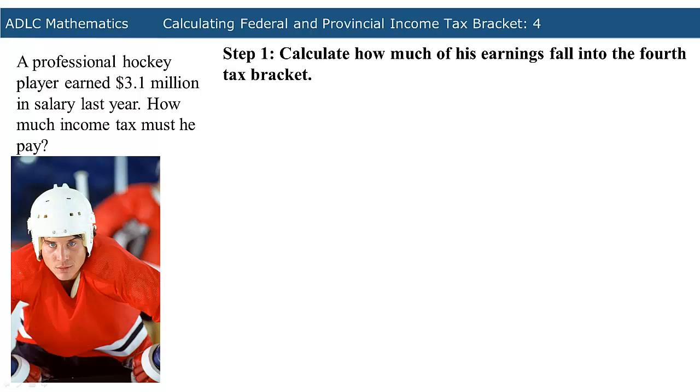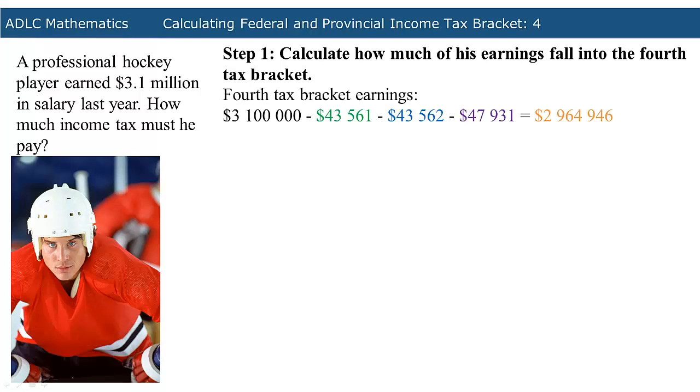The first step is to calculate how much of his earnings fall into the fourth tax bracket. To calculate the fourth tax bracket earnings, subtract the first, second, and third bracket maximums from the annual income. The annual income is $3.1 million. Subtract from this $43,561, $43,562, and $47,931, which are the first, second, and third bracket maximums. This amounts to $2,964,946 in fourth tax bracket earnings.